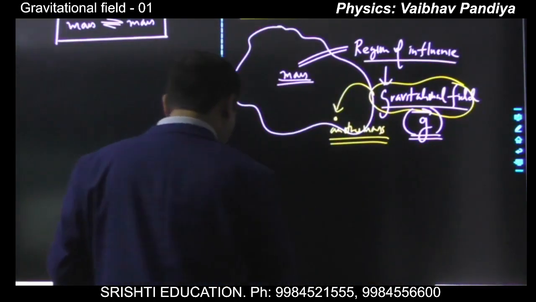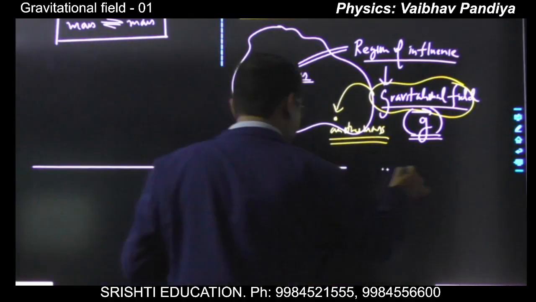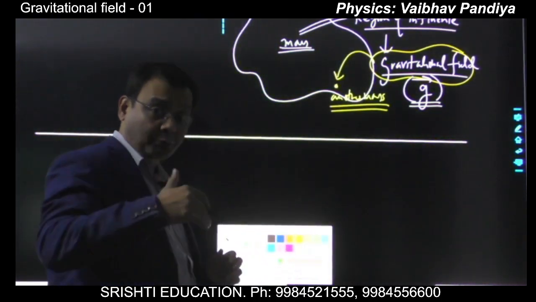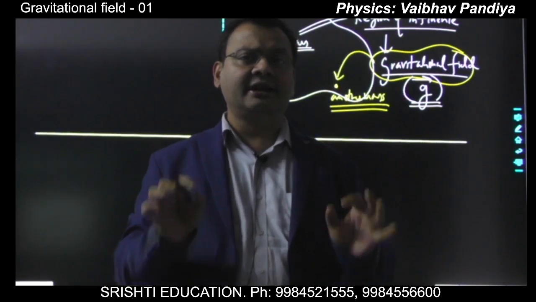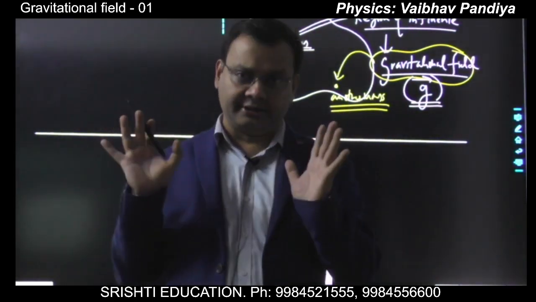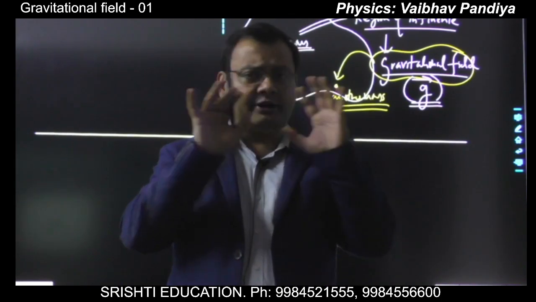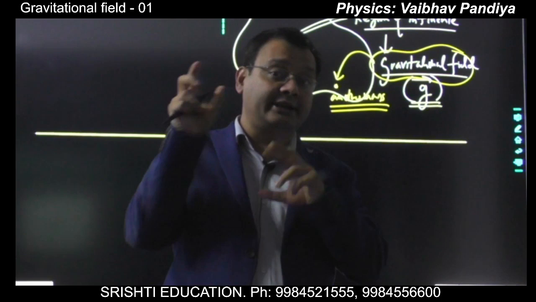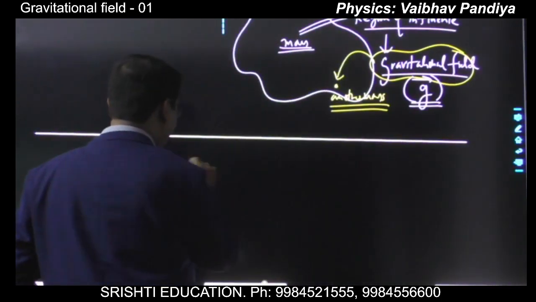Now, field is a microscopic property. What it means is it may change from one point to another point. So whenever you want to find the field, you have to be very clear at which point you are finding the field. Suppose we are finding the field at this point of space, then the target point is this particular point in space. We are going to find the gravitational field at this particular point.